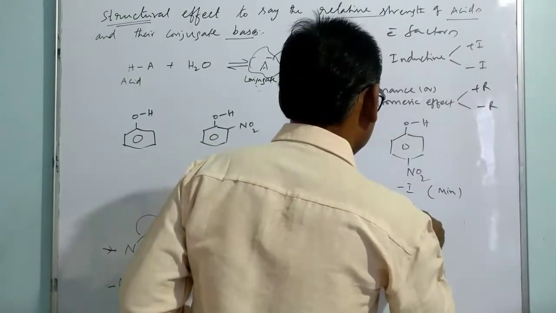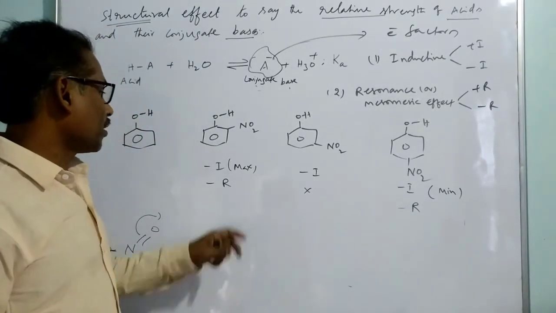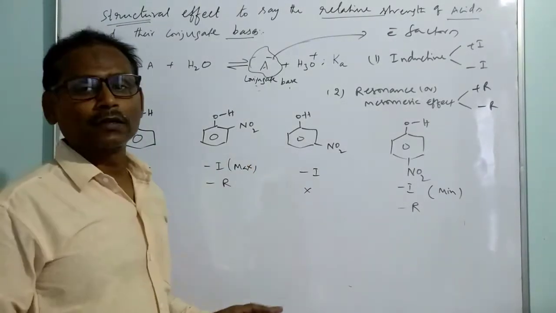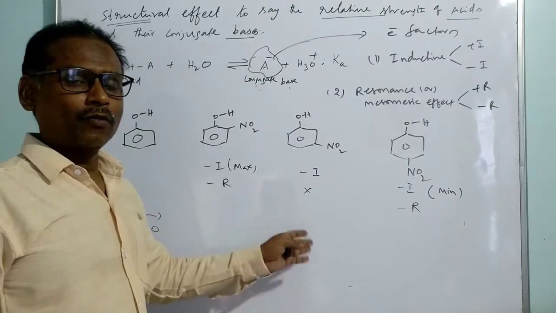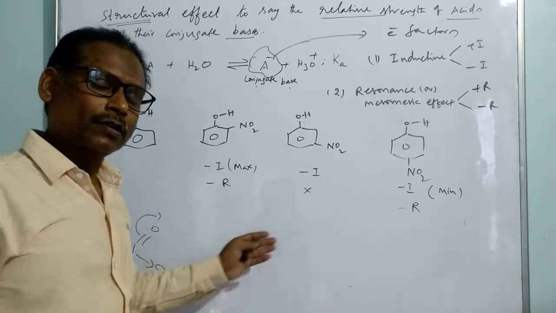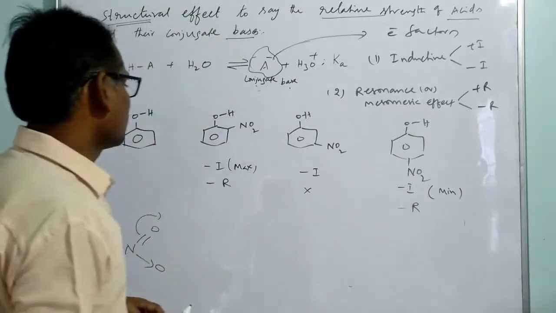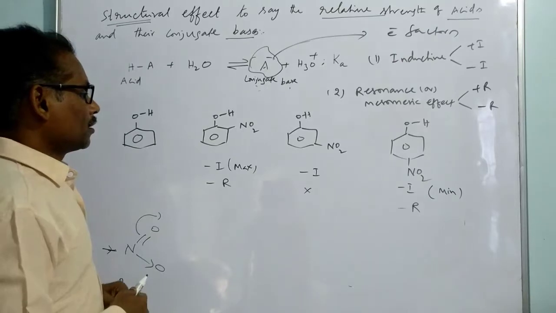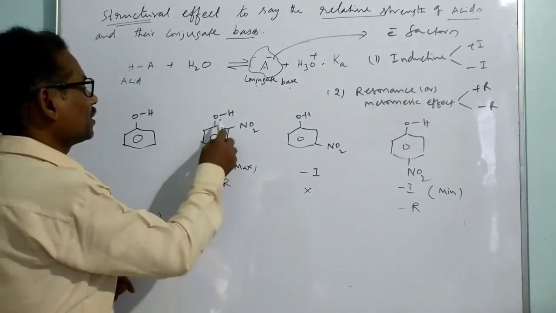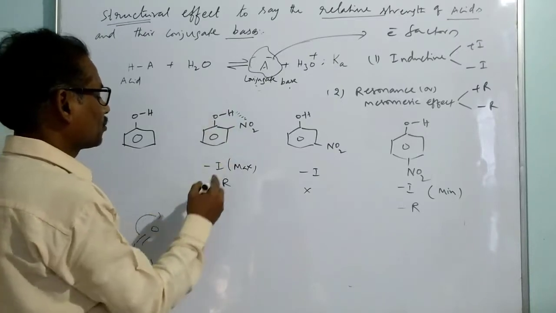So you can understand that here. Now the withdrawing nature is more at ortho and para compared to meta, because in meta there is only the inductive effect, but in ortho and para, other than the inductive effect, the resonance effect also happens in terms of negative effect. But one more factor is noticed here. There is a factor of hydrogen bonding in the case of the ortho compound.